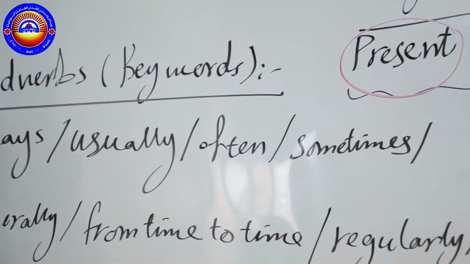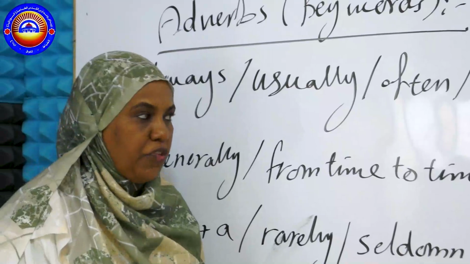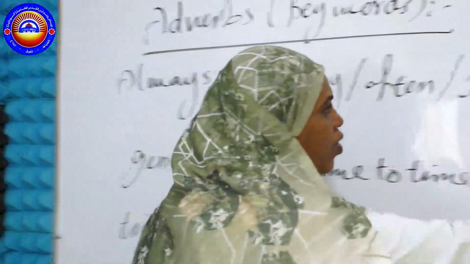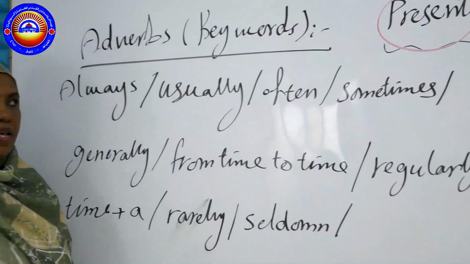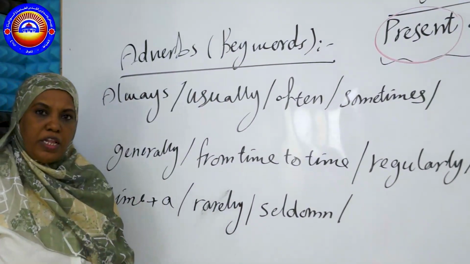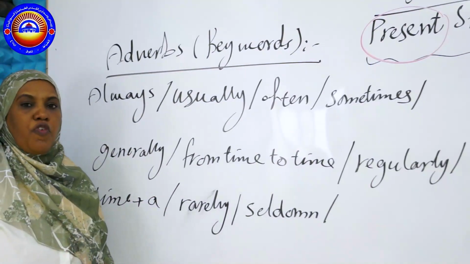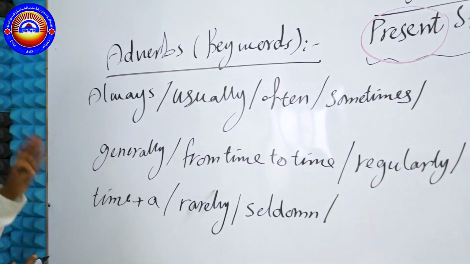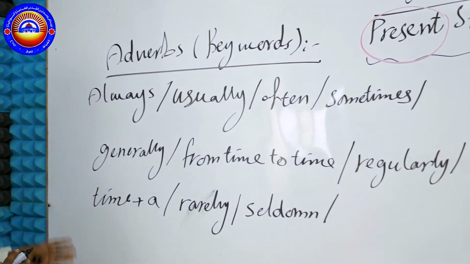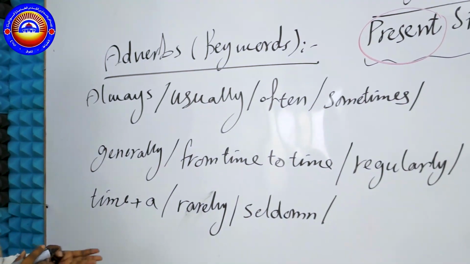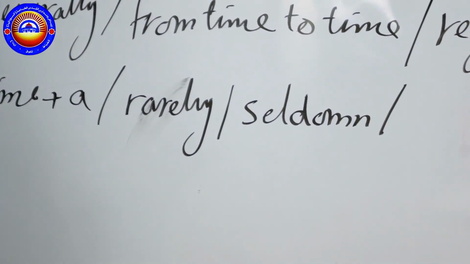So anytime, as you are an examinee for the Sudanese certificate, anytime you have any one of these words, keywords or adverbs inside a sentence, that means you will go immediately to the form of the present simple tense. Put it as follows: always, usually, often, sometimes, generally, from time to time, regularly, time plus a, and rarely and seldom.